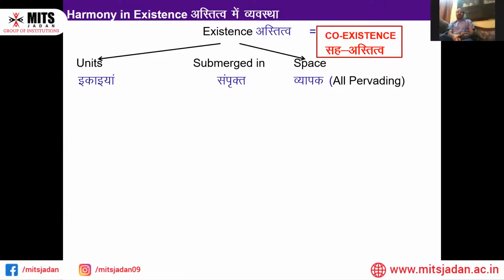Here we are going to know that it is basically the space around and inside us, in every tissue, every cell, every molecule, every atom. So existence has two things. One is the units, which we have gone through, and another is the space. Space is present everywhere, and all the units are in the space. That is why we call it the coexistence.